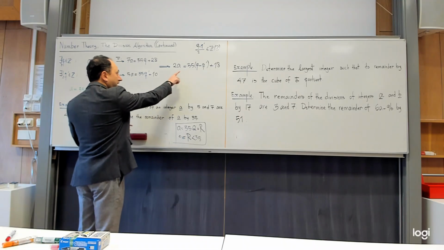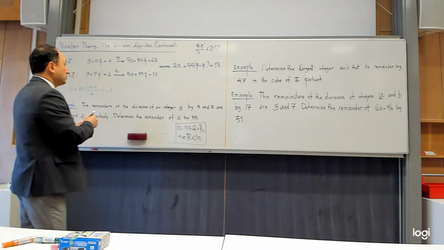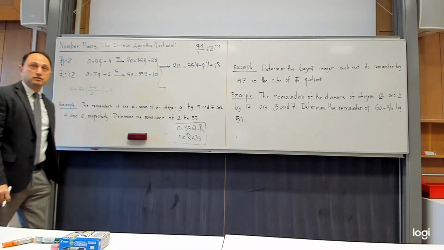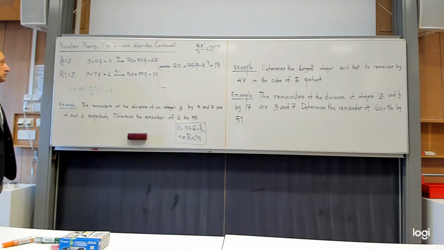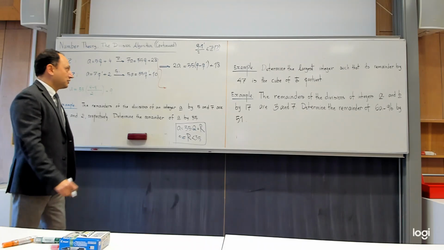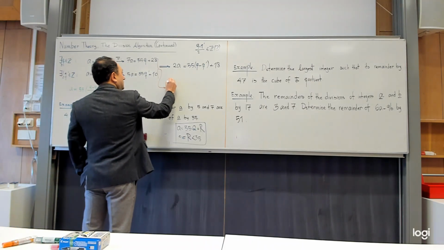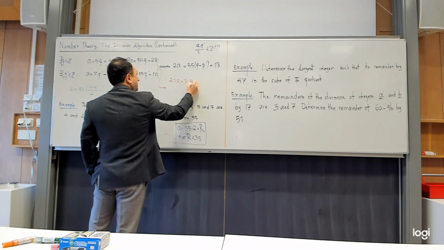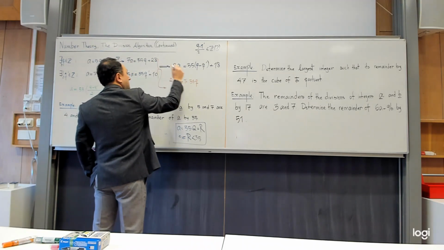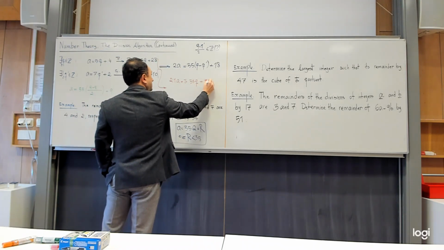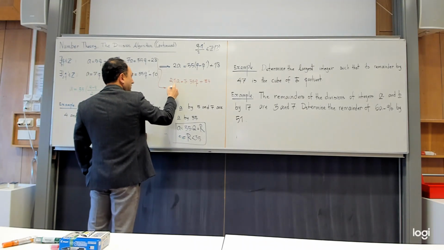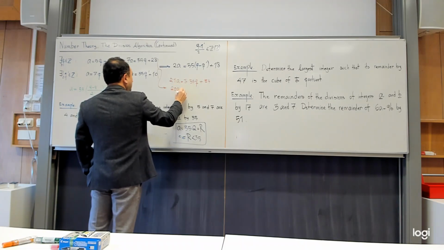Okay, so let me keep it, and then I will change my color. So from here, you are making another strategy. So then what to do? I chose to multiply the first one by 3 and the second one by 4. So by 3, this one becomes 21a, and 3 times 35 cubed, and then multiply this by 3, which is 84. And then multiply the other by 4, because 20a becomes 80a.